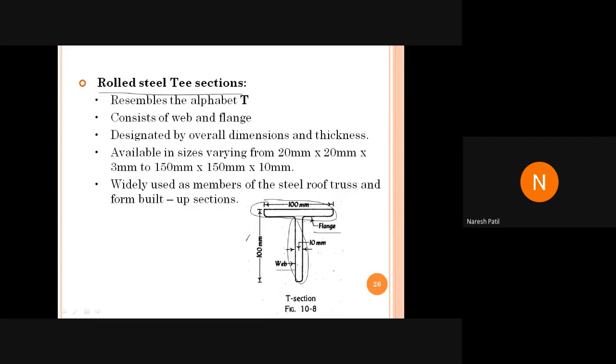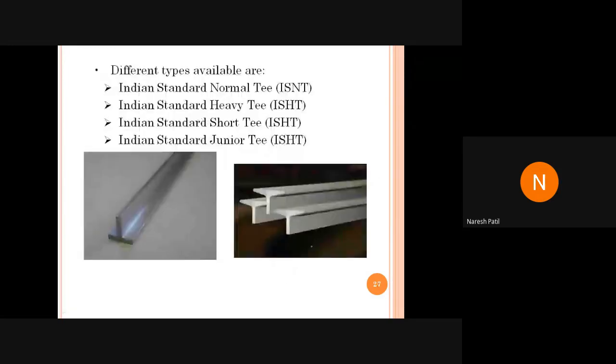ओके, तो इसका साइज है 20 by 20 by 3 और 150 by 150 by 10. 150 by 150, correct? Means here it is 150 or here it is 100. 100 by 100 by thickness. Understood? So this is regarding T section. This is the photograph. So here we have Indian Standard Normal T, ISNT, ISHT, Indian Standard Short T, Junior T. Okay.